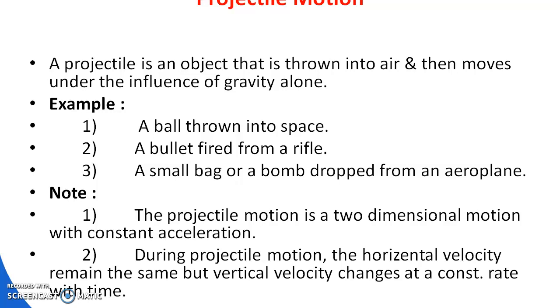So the horizontal velocity always remains constant. It is uniform in nature. And the vertical velocity changes because it is affected by gravity. It moves under the influence of gravity.